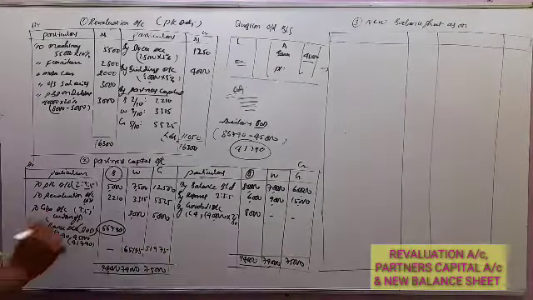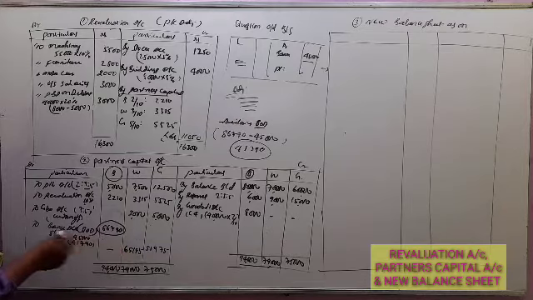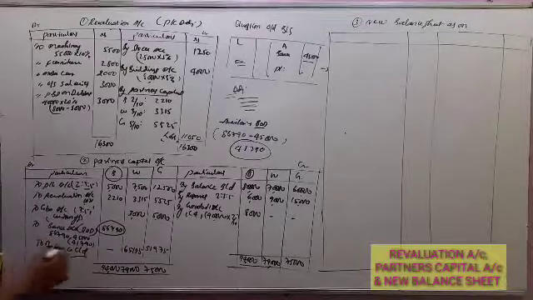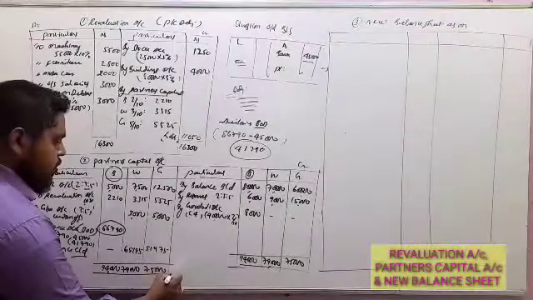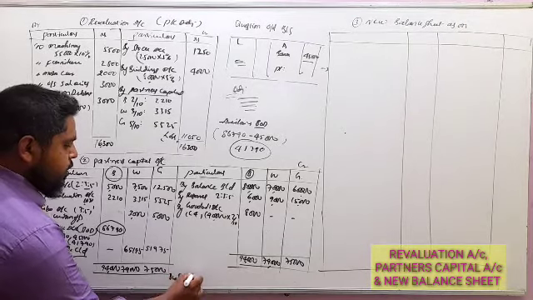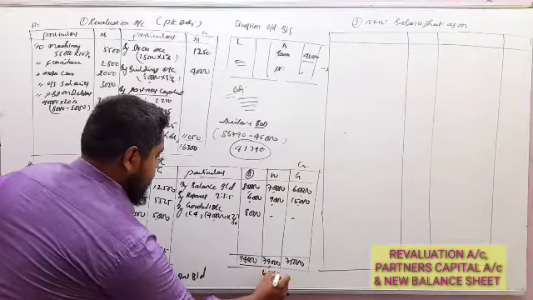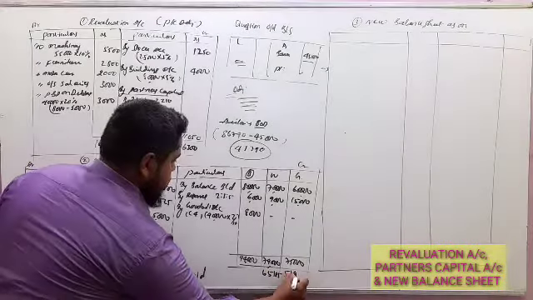Now these are the remaining partners' capitals, transferred to the balance sheet as balance carried down. So you can transfer here 65,185 and 51,975.